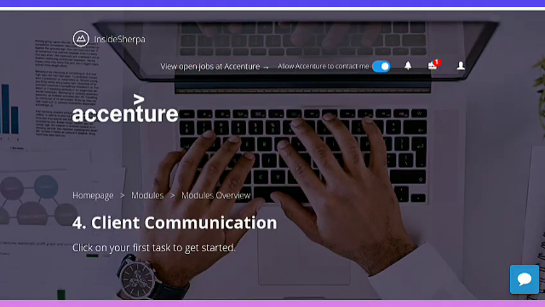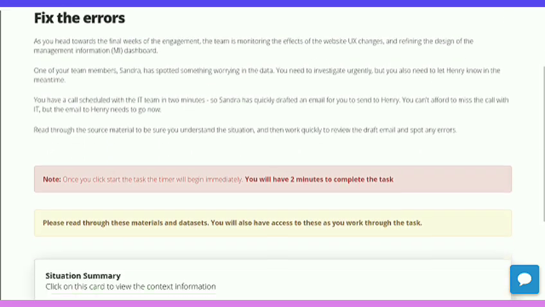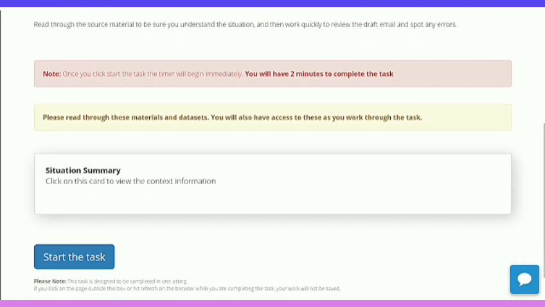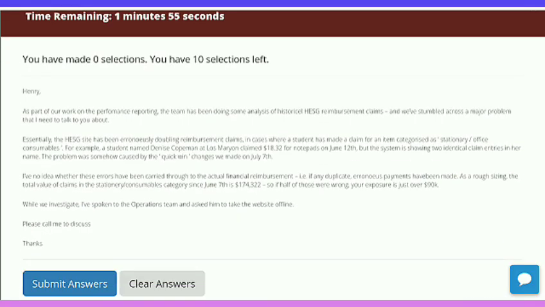Fourth module, client communication. There are two tasks here. First task is fix the errors. You just tap on. There is a summary here. Start the task. Here is the first task. There is a summary here. You have to just tap on the 10 words which are incorrect in it. Just tap random words. It doesn't matter. You can easily submit these answers.